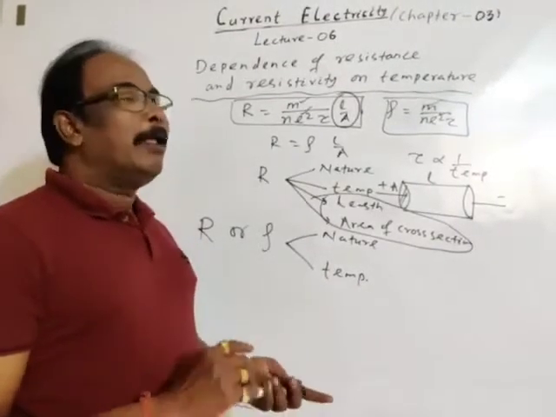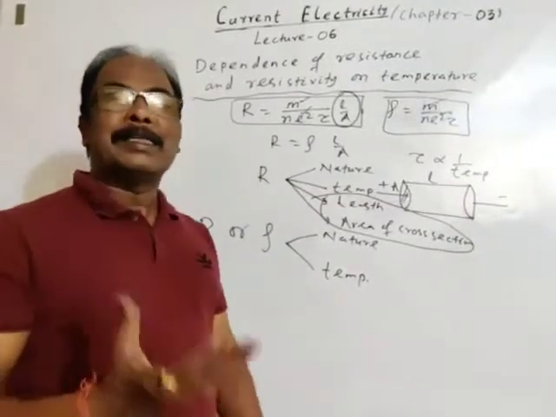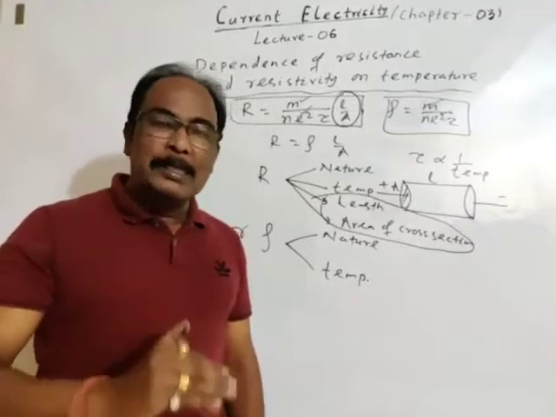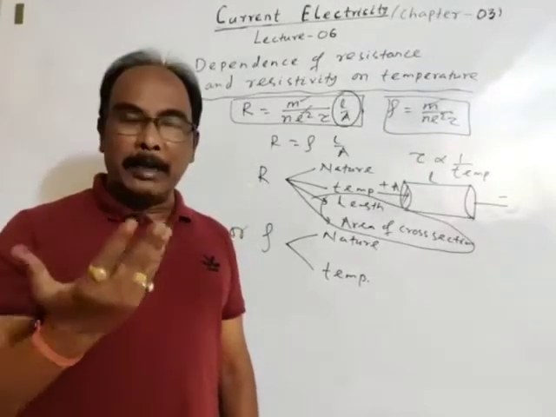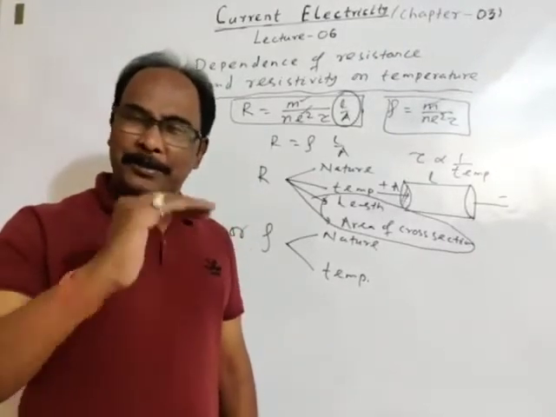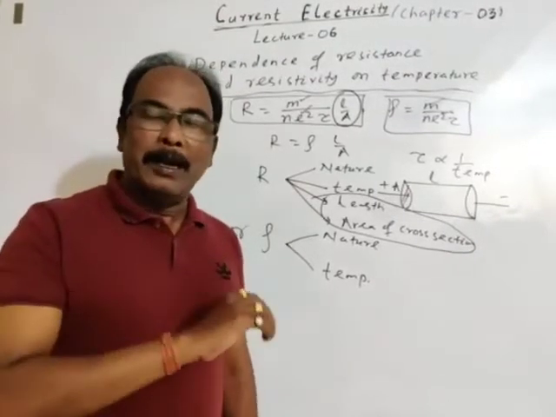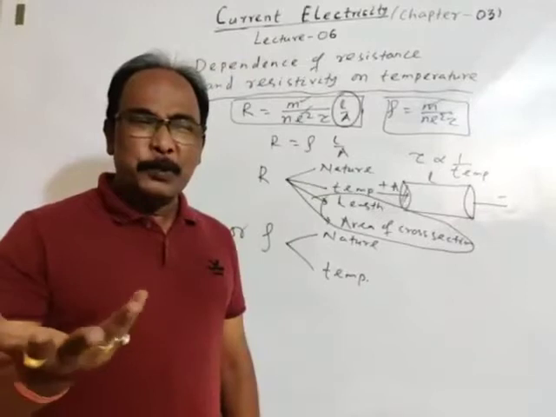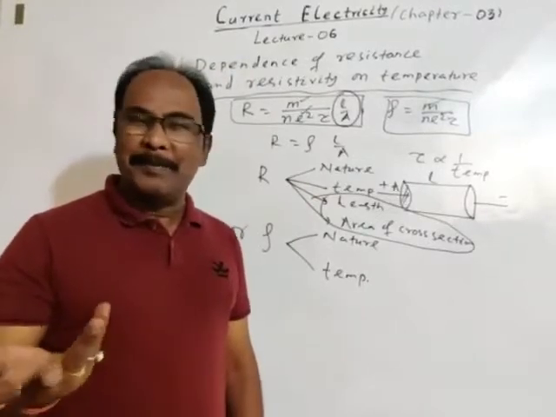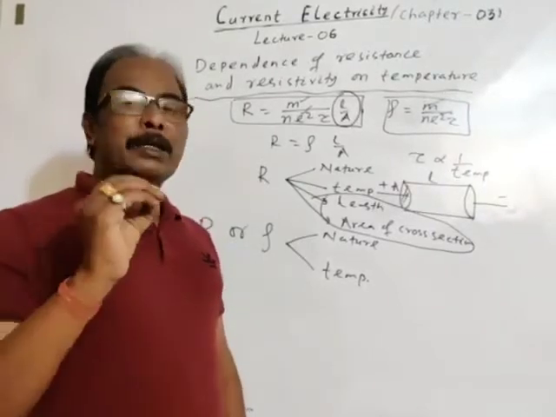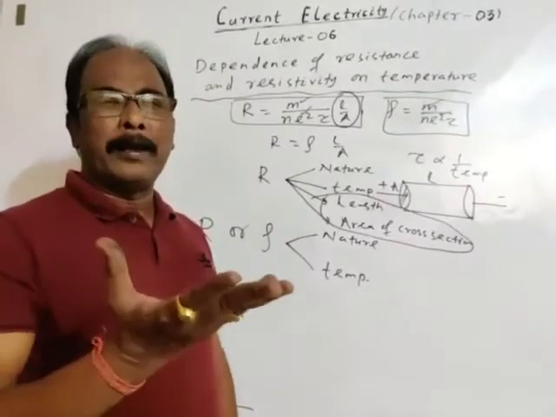Okay. In this lecture, we will discuss dependence of resistance or resistivity on temperature in different cases. In case of conductors, semiconductors, of course insulator also comes like semiconductor. Okay, conductor, semiconductor, insulator, and electrolyte.